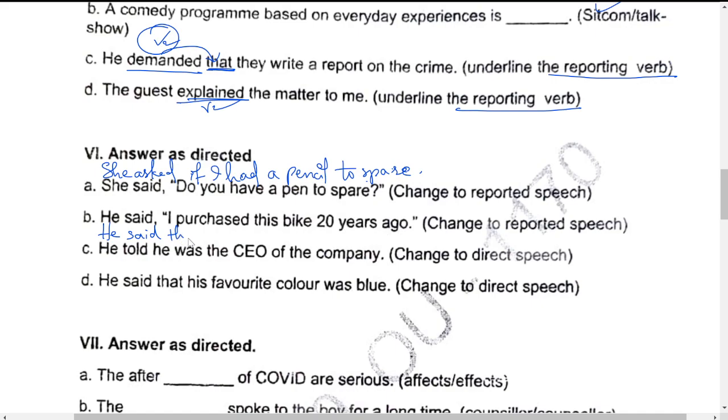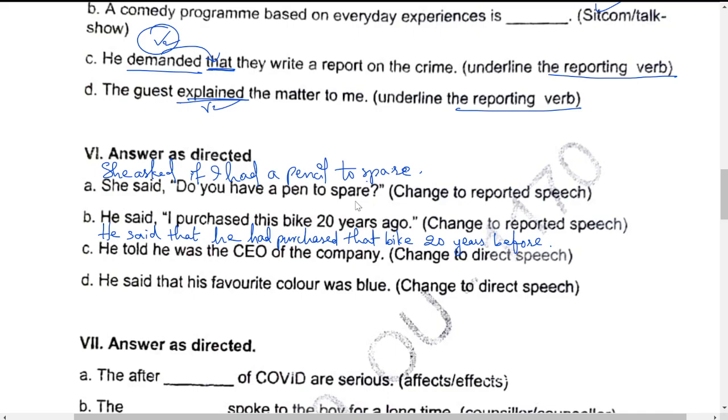He said that he had purchased, right? V2 changes to had purchased. This is simple past. Simple past changes to past perfect. Past perfect is had purchased. This bike changes to that bike. 20 years ago. Ago changes to before. Okay, this is I purchased this bike. This is simple past, changes to past perfect.